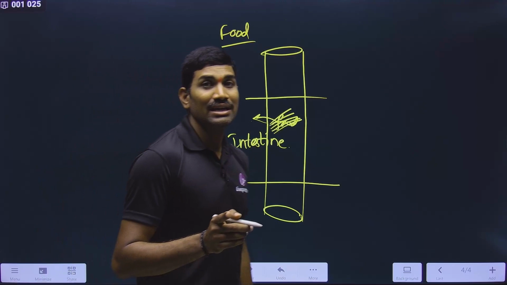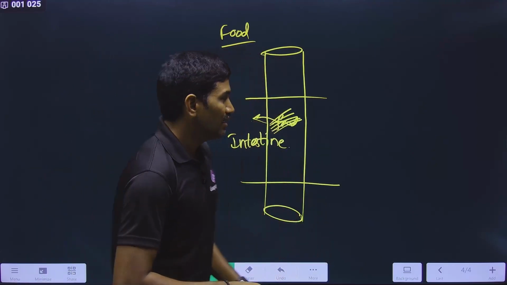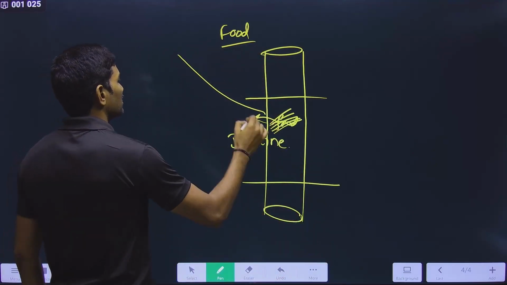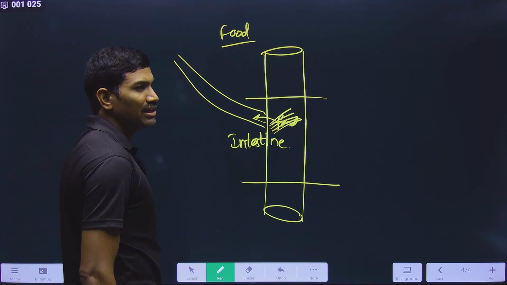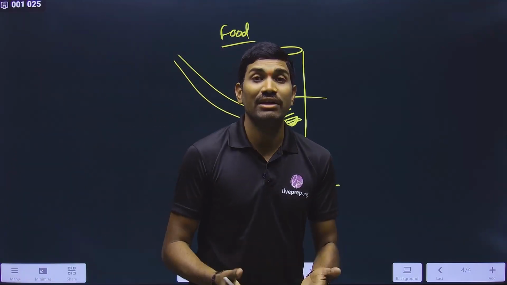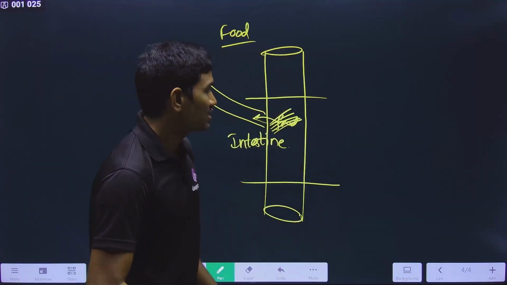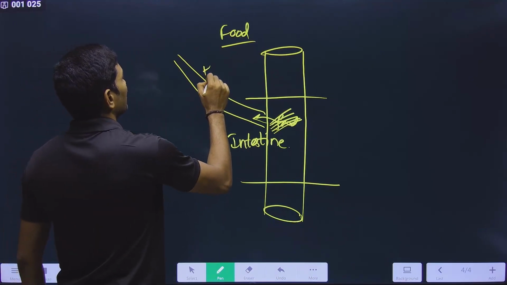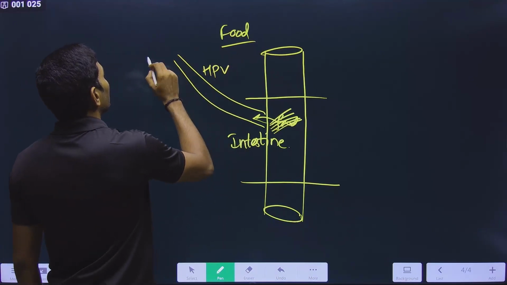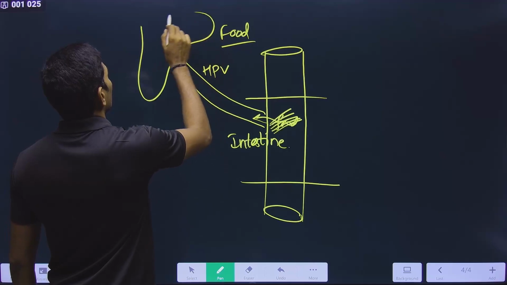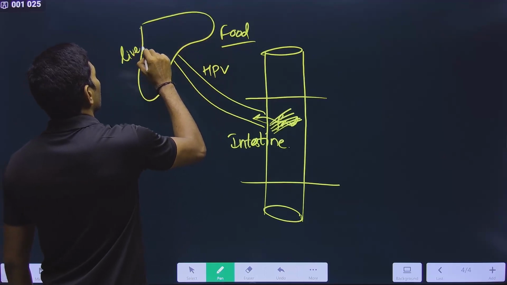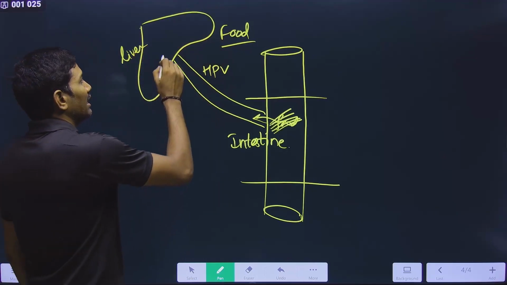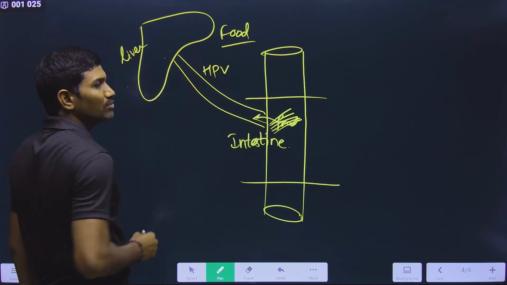Already I told you regarding that portal system, right? From the intestine, there is a vein called the hepatic portal vein. All these are veins only, no arteries. This hepatic portal vein will take it to the liver. This is the liver. Understood or not? Now the liver will utilize these food materials.